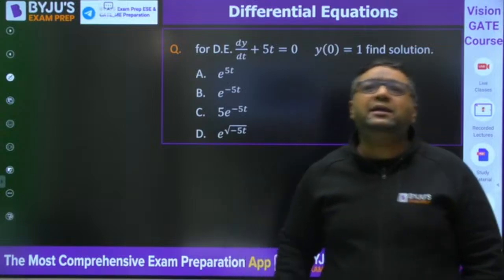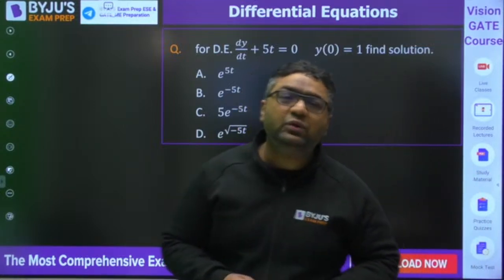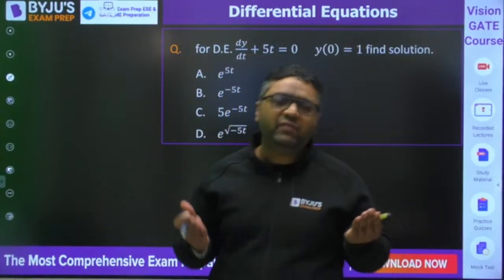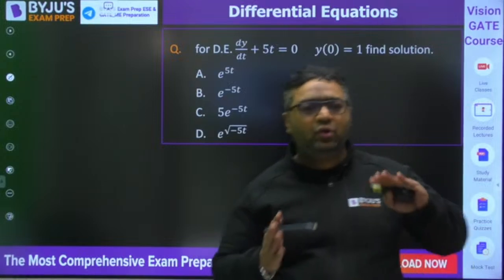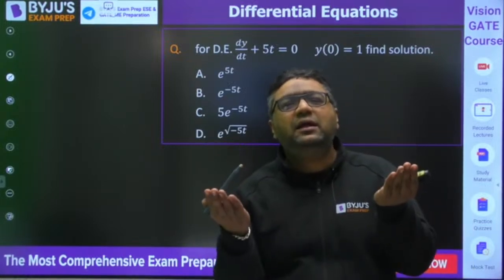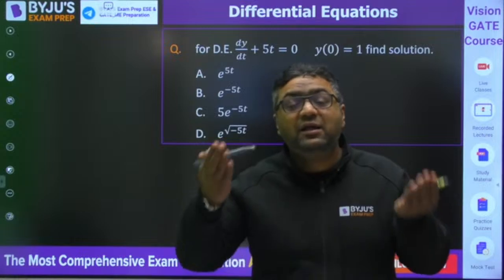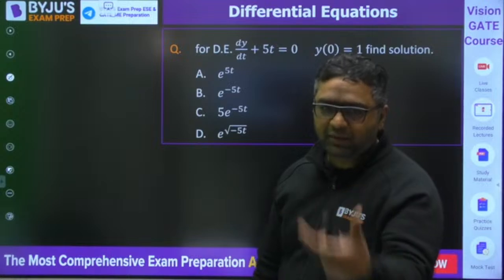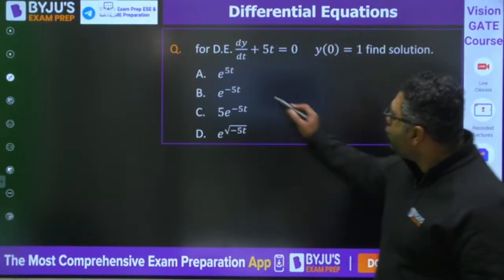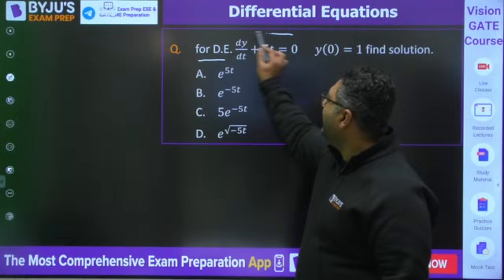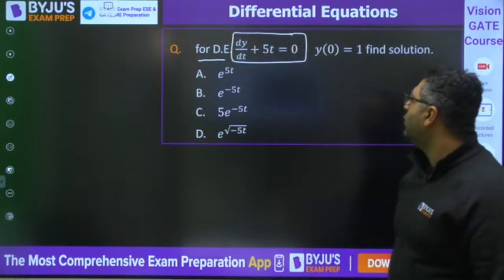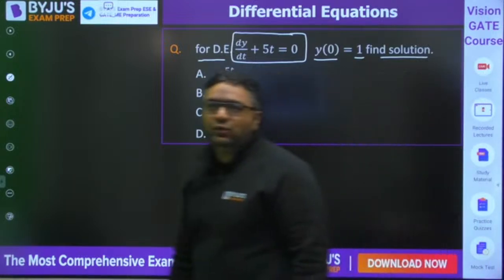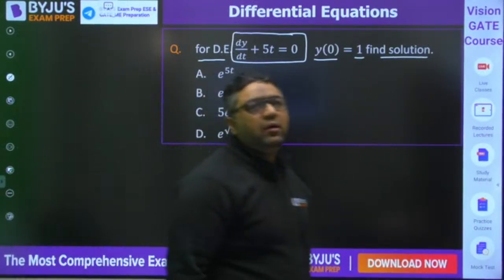Yes Vineet, but the point is they are giving you the domain, that time is lying between those two limits. So whenever we get this type of question, you can go like that, but as I said, they were not giving it as integration limits, they were saying the function is lying in those limits. Now the question is the differential equation dy by dt plus 5t is equal to 0, y at 0 is 1, find the solution. So here you can very easily find the equation with the help of the constant.